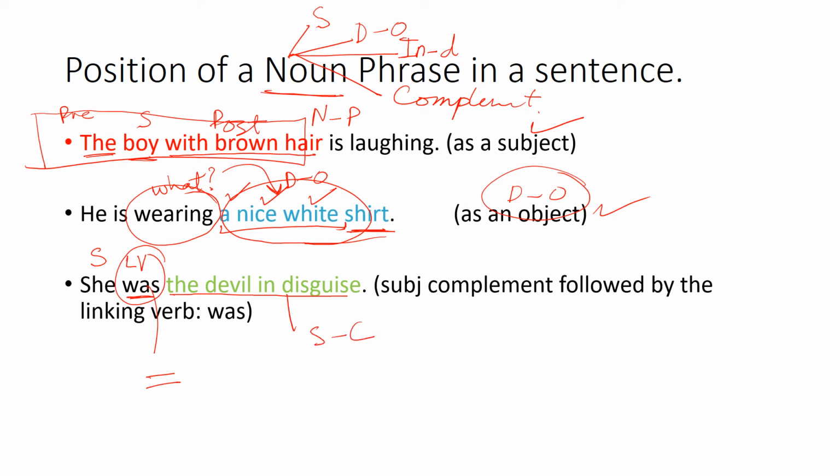So a noun phrase can be a subject. It can be an object. It can be a direct or an indirect object. It can also be the complement of the subject.